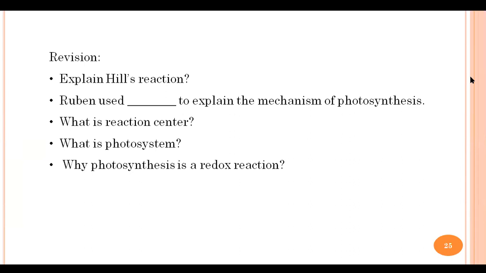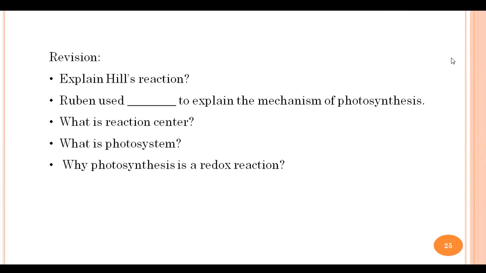What is P680? What is P700? Sir, pigment 680 molecules they are. Yes, pigment 680 molecules, but which molecule? Which pigment? Sir, the pigment of the cluster, right? Okay, wait. No, it's not like that. Okay, no worries, no worries. We will discuss. So I think everyone is confused with the photosystem and the reaction center thing. We will discuss it once.